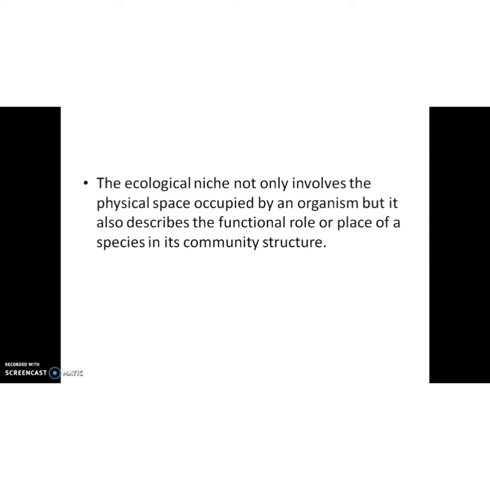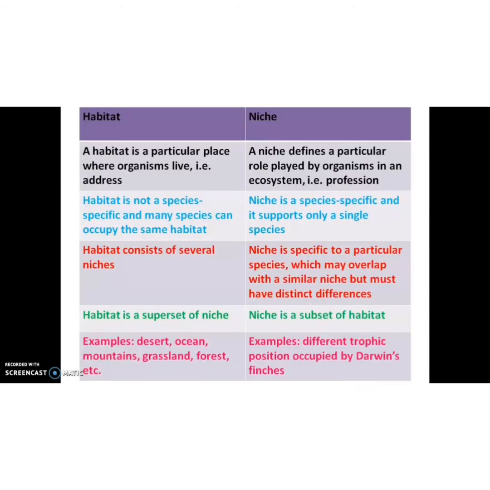Clear? So, in layman's language, how can we explain habitat and niche in a single sentence? Habitat is our address, isn't it? The place where we live. And what is niche or functional role? For example, our profession, isn't it, in this community? So now it's clear what is the difference between habitat and niche.